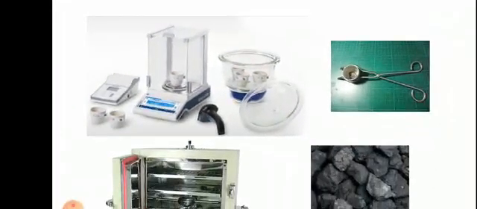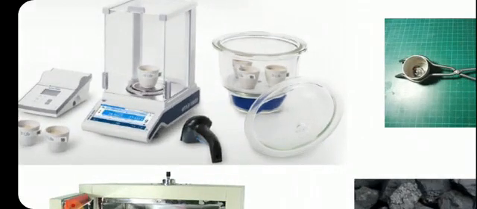We are not using metallic or glass containers for measuring and heating the coal, because we are heating at a very high temperature. So we have to choose such a material. That material is called refractories, which is stable at very high temperature. Here we are using silica refractories, that is, a silica crucible. So in this silica crucible, we are going to weigh.